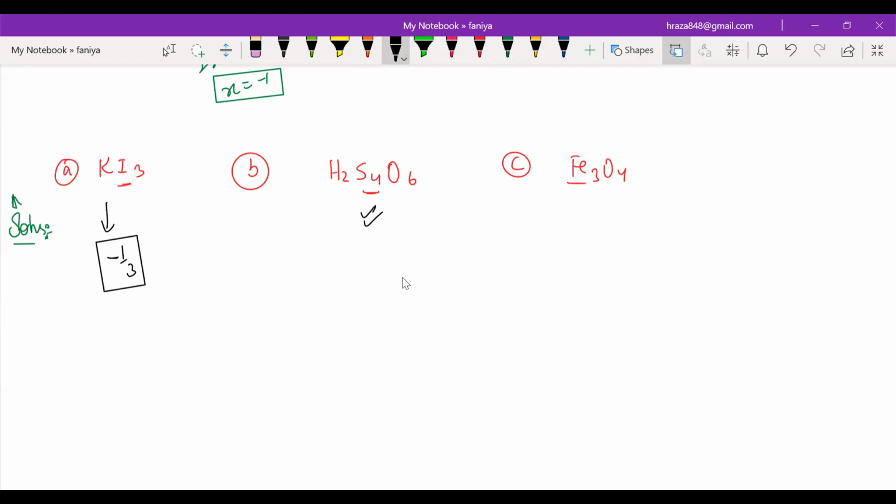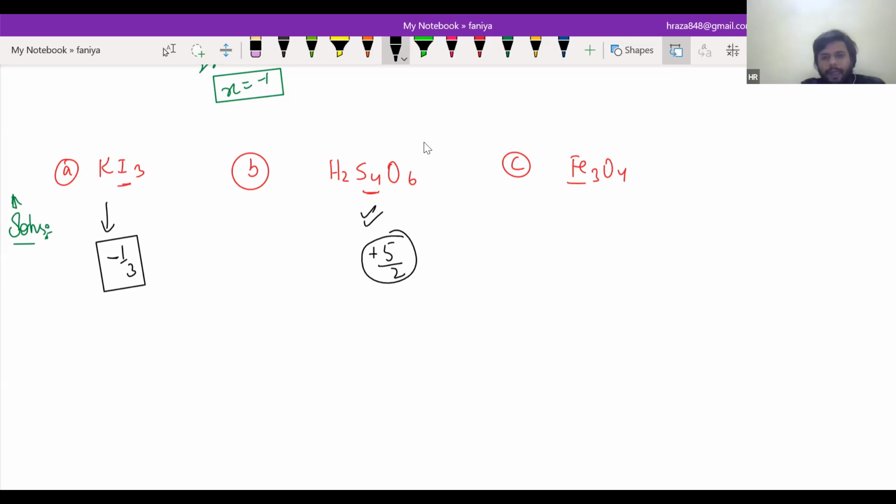So plus 2 half, plus 2 1 by 2. Okay. That means 5 by 2. Yes. Full number setup. Okay. And here it will be 8 by 3, right?